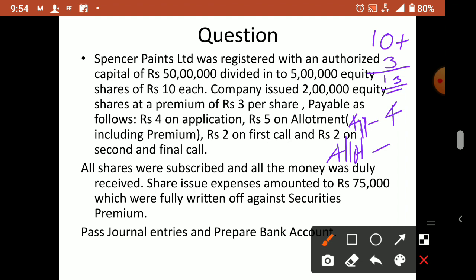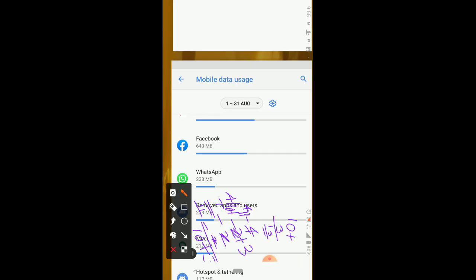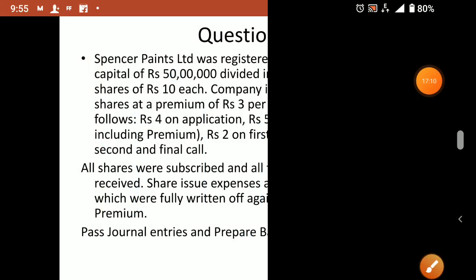So 5 minus 3 premium, the original value of allotment is 2. So 2 plus 3 we can write. Now first call 2, second call 2. So this side should be 10, means 4 plus 2 plus 2 plus 2. 4 plus 2 is 6, 6 plus 2 is 8, 8 plus 2 is 10. Plus this 3 should be separate, means it is premium.